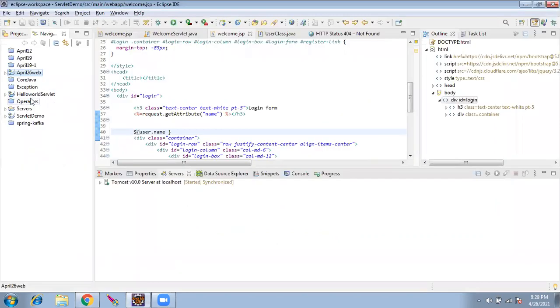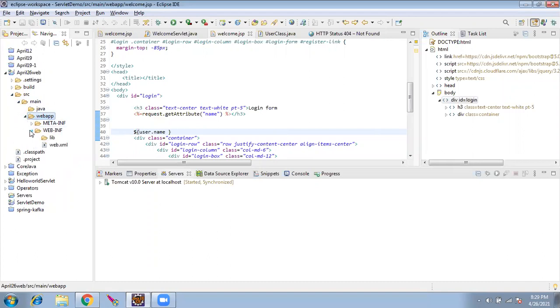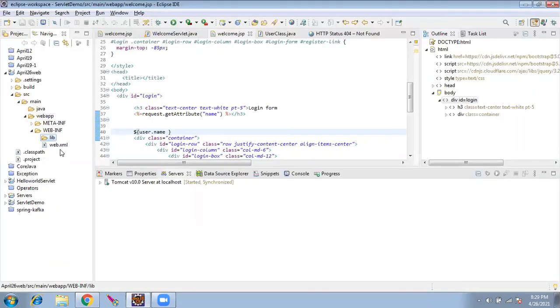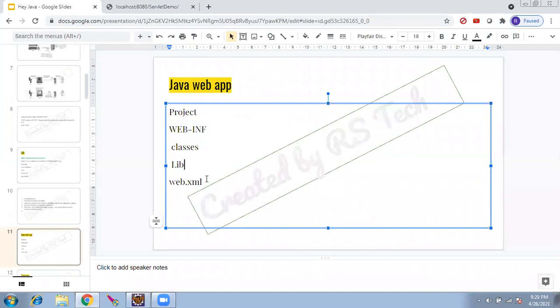If we go to Eclipse, it would have generated the same structure. April 26, src, main. You see here the webapp, WEB-INF. Inside that it has generated lib, and it has generated web.xml inside WEB-INF. So I said that web.xml will be inside WEB-INF, and lib has been generated.